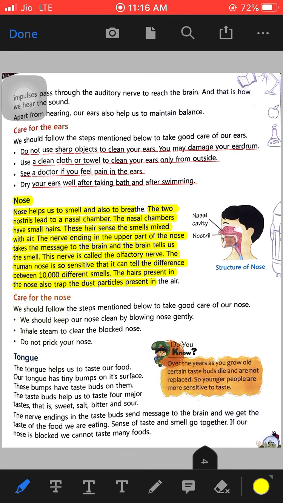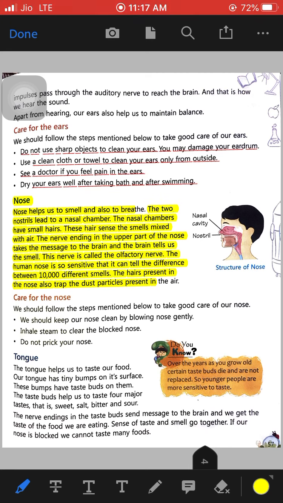These nerves are called olfactory nerves. The nerves that send the message are known as olfactory nerves, and this human nose is so sensitive that it can tell the difference between 10,000 different smells. So our human nose is so sensitive that we can differentiate between nearly 10,000 different kinds of smells.